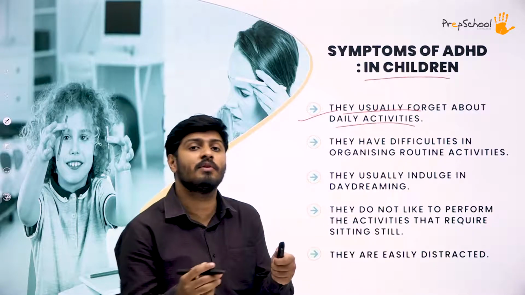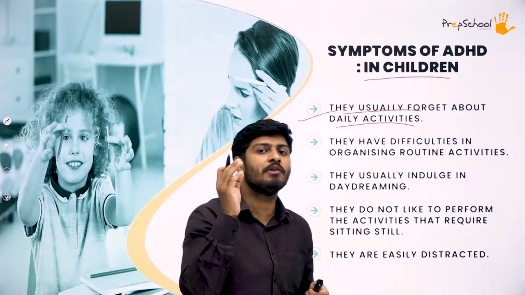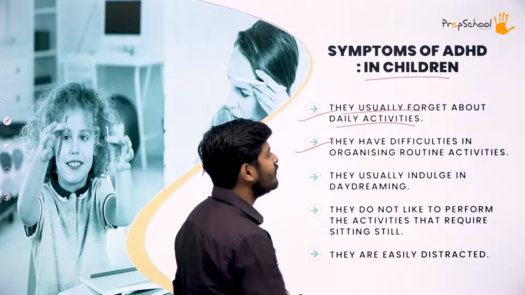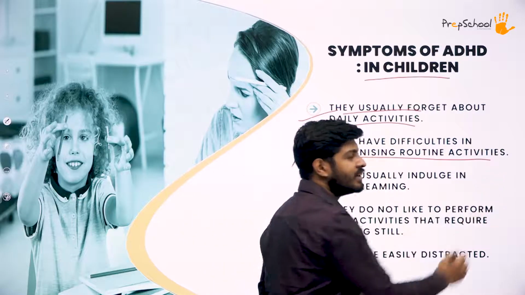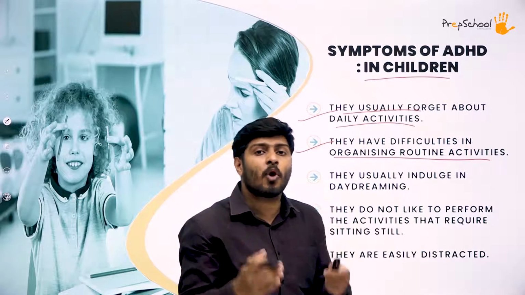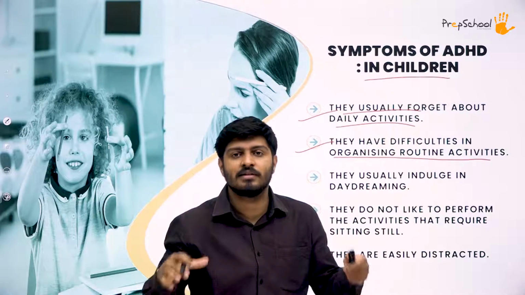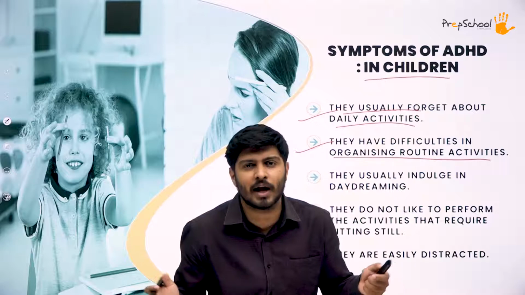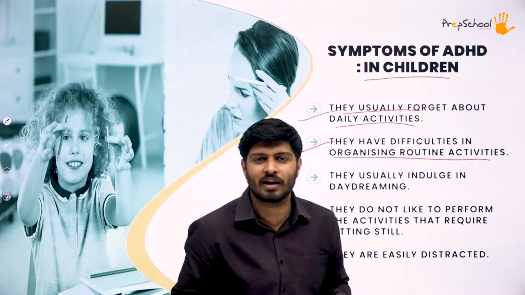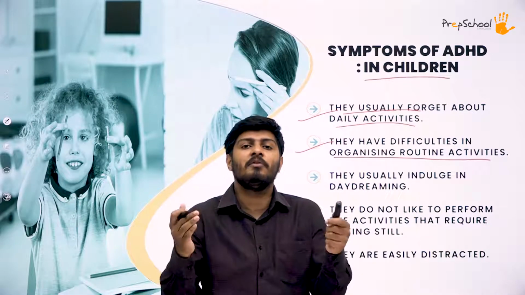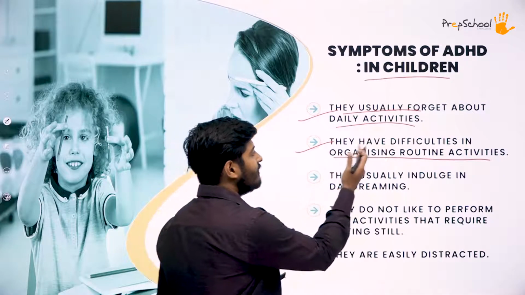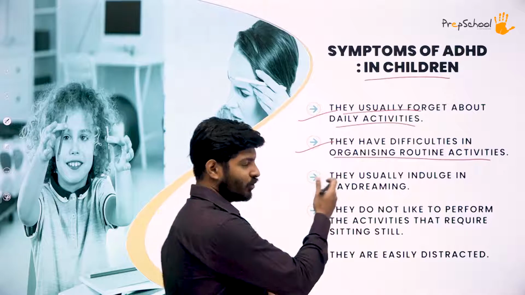That's one of the symptoms that they have. So basically they forget about their daily routine activities. Second thing is that they have difficulty in organizing routine activities. Since they have a problem focusing on a particular thing for a long period of time, they will not be keeping anything organized. Their discipline will be very bad when it comes to organizing. So they have difficulty in organizing routine activities.